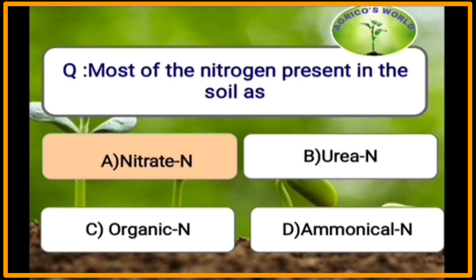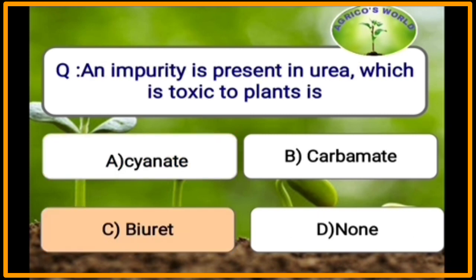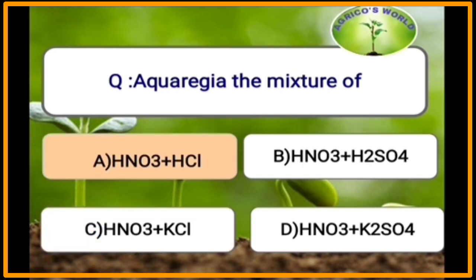Most of the nitrogen present in the soil is in the nitrate form. An impurity present in urea which is toxic to plants is biuret. Aqua regia is a mixture of HNO3 and HCl.